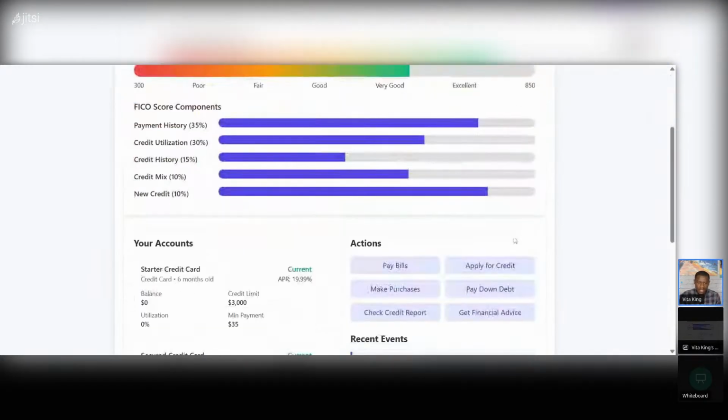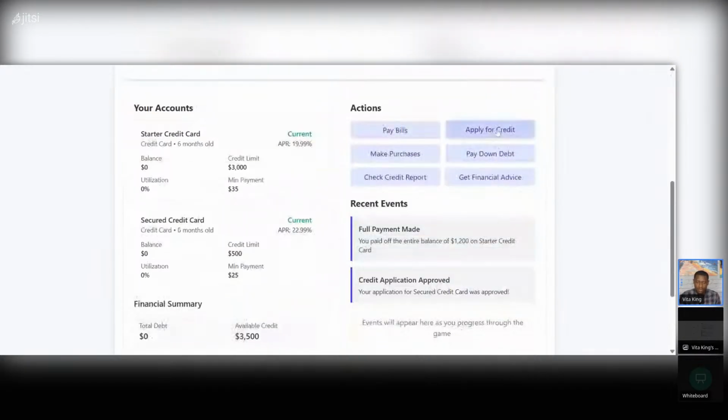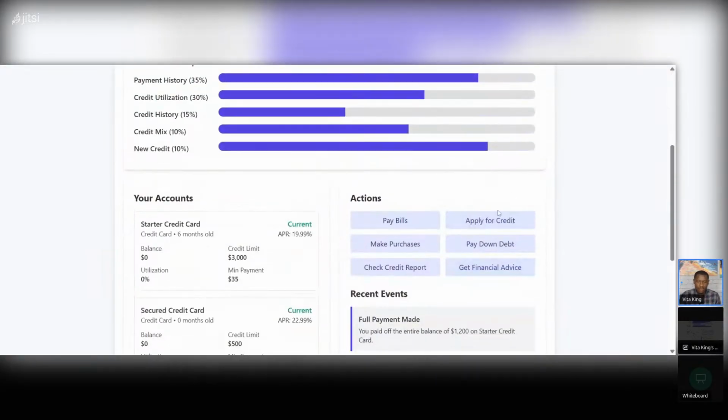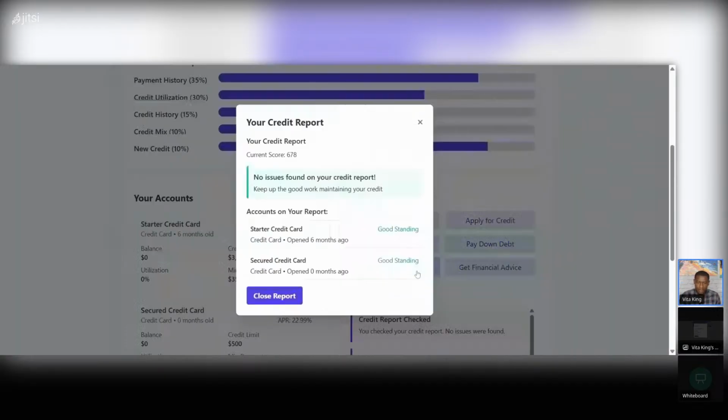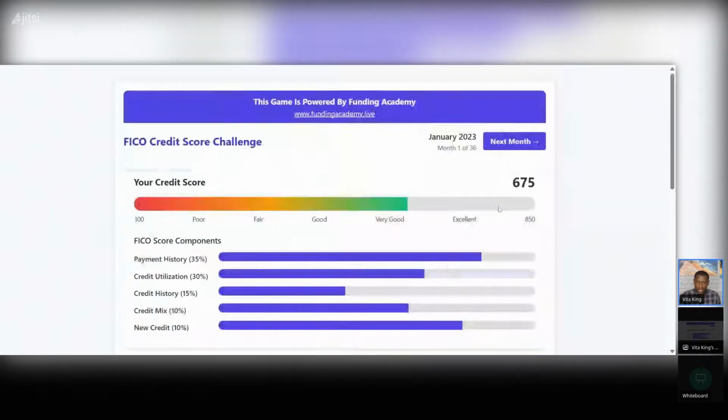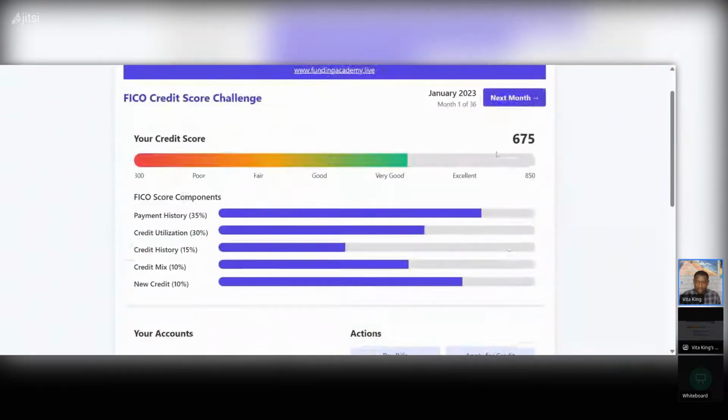And this game took less than 10 minutes, right? So this is a FICO game, a credit game simulator, where people actually... it simulates your whole financial situation. So you can check your credit, you can apply for credit. Every time you apply for credit, you lose points. And then you can go on to the next month.